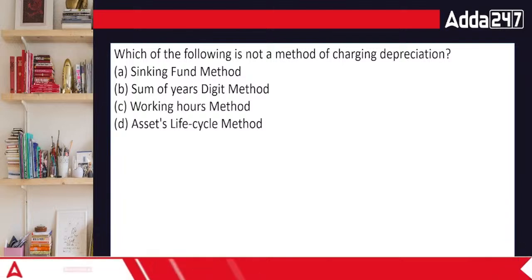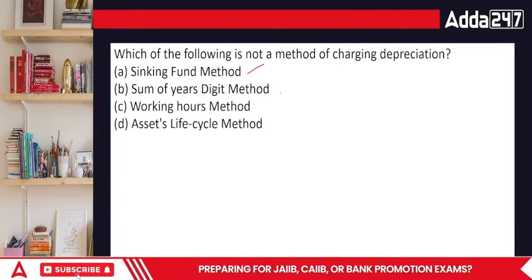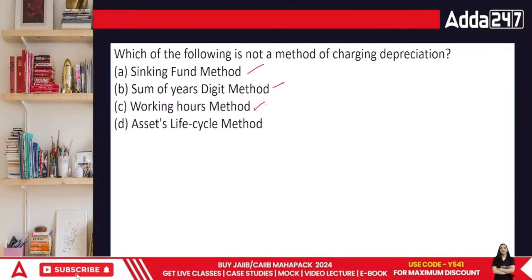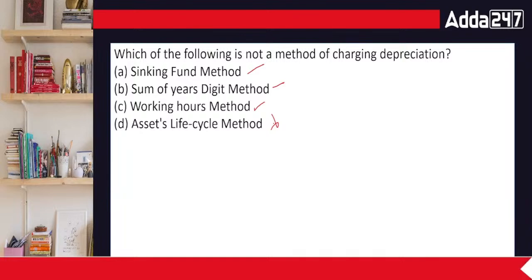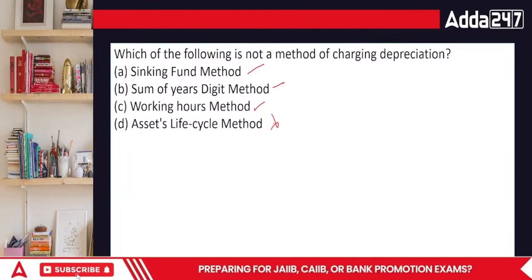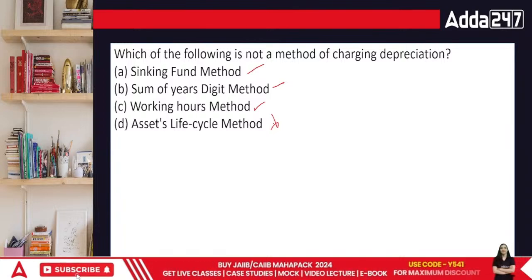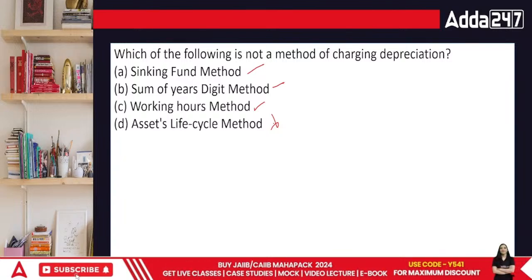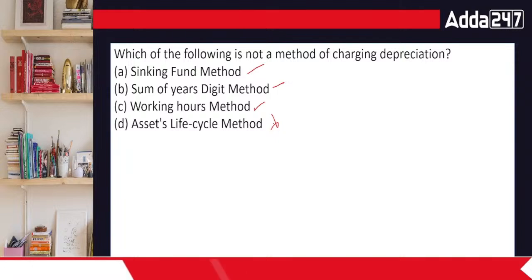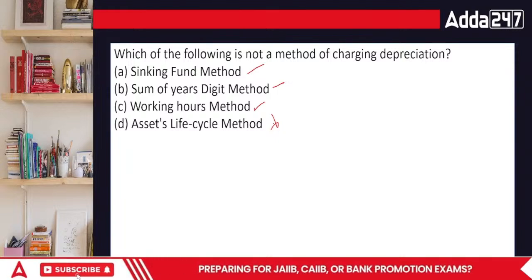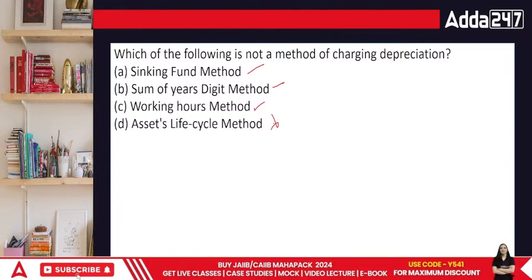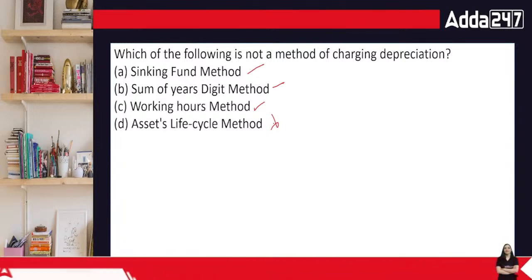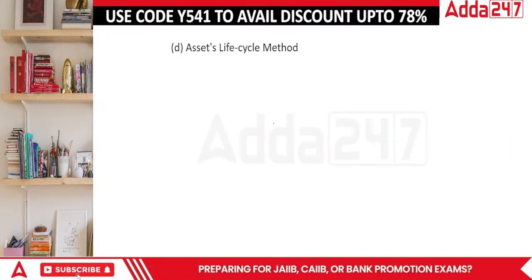See, sinking fund is a given method, right? Then second, sum of year digit is also a method. Working hours is also a method. There is no method like asset life cycle. There is no method named this. So in this case, what's correct and what's not? Asset life cycle. There is nothing called asset life cycle, everyone. Okay? Let's move on to the answer there. Asset life cycle, as I told you.